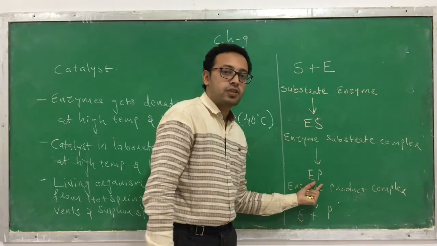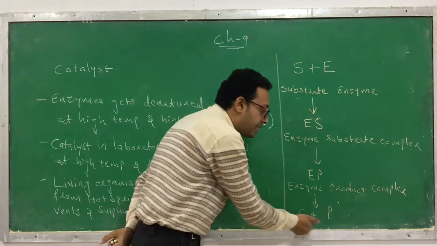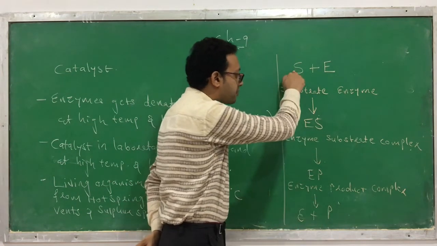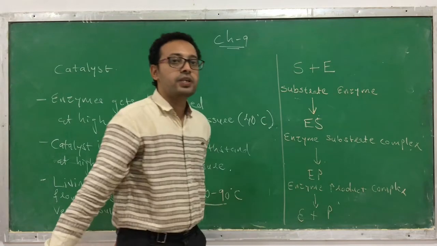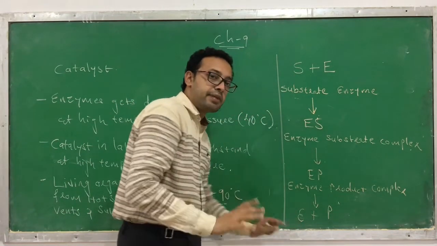This enzyme product complex gets separated. Enzyme gets liberated and product gets liberated. Thus from substrate, what is going to be formed? The product is going to be formed. And at the end of reaction, the enzyme remains as such.